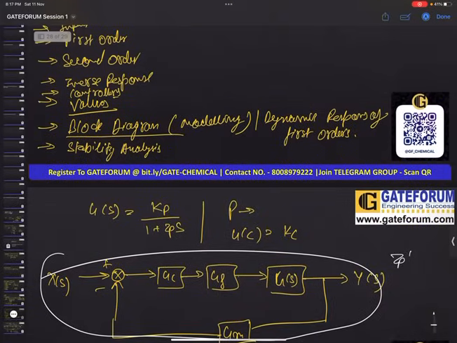So this we just took for the example of the proportional controller. Many more things are there, offset is there. So we will look into them in detail, in a very fast way, and we will solve some questions also. So this is known as the dynamic response of your first order system. Okay, it is very important.